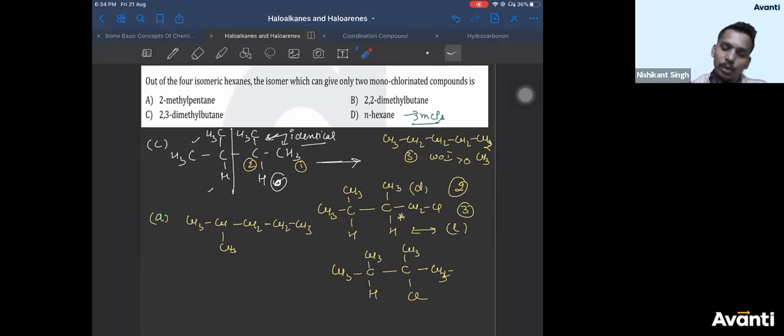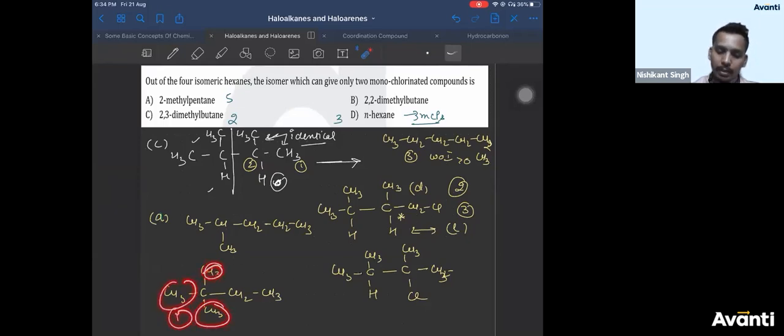So this has 2 without optical isomer, this has 3 without optical isomer, this has 5 without optical isomer. You can do B also, 2,3-dimethyl butane, 2,2-dimethyl butane. In 2,2-dimethyl butane, all these CH3 are identical. Why are they identical? Because all of them are bonded to the same carbon. So they will give you 1 product.